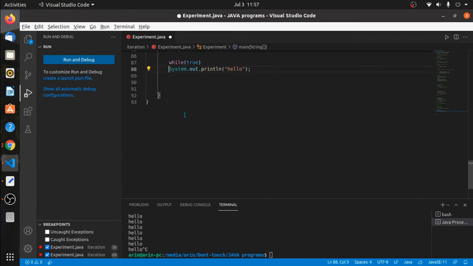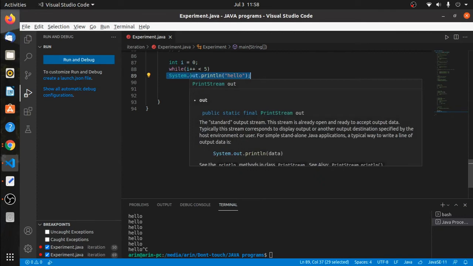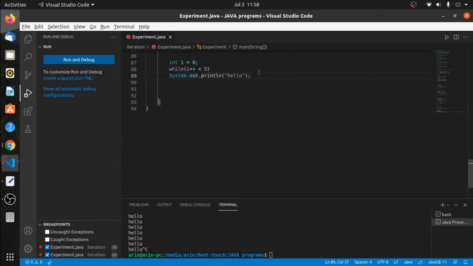System.out.println hello. Let's say I don't make it an infinite loop, we'll make it a proper loop. Let's say int I equals 0 and while I plus plus less than 5. It means the immediate statement following a while loop acts as the loop body, but any statement after that, any statement we write after here, that won't be counted. So this statement, system.out.println hello, acts as the loop body.